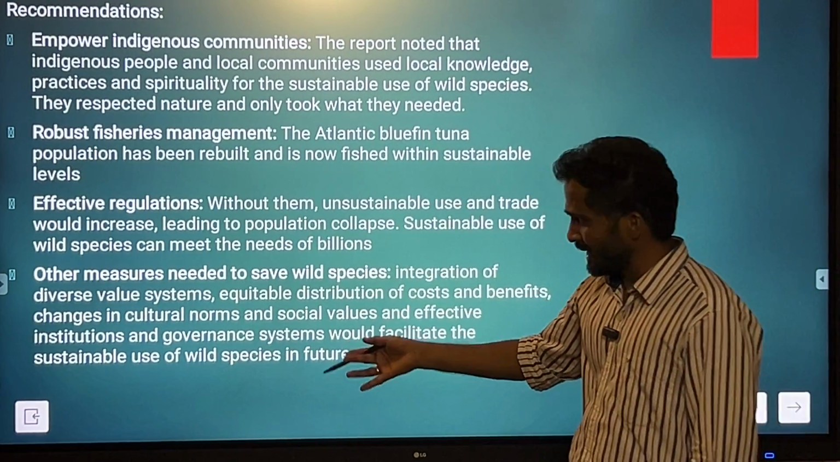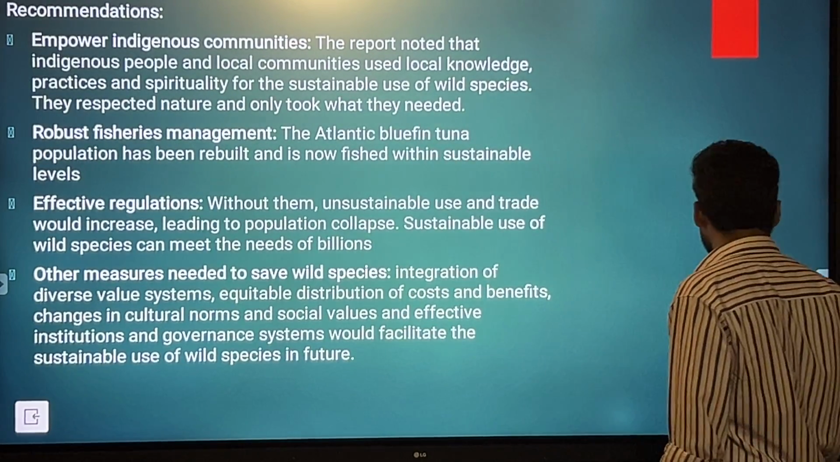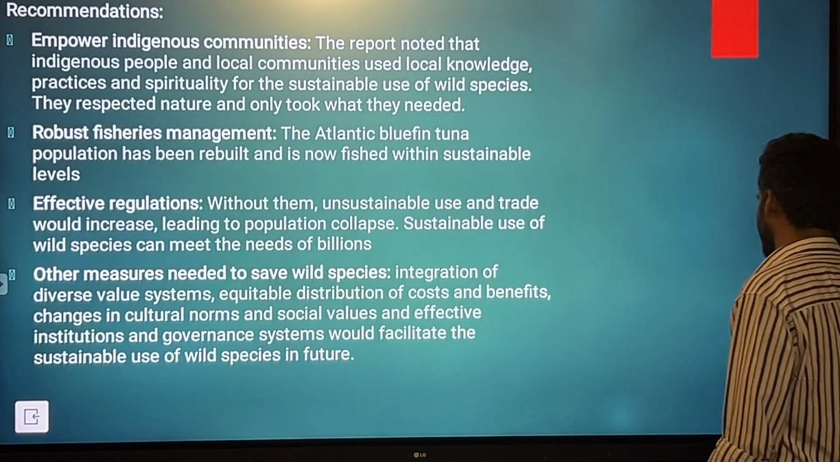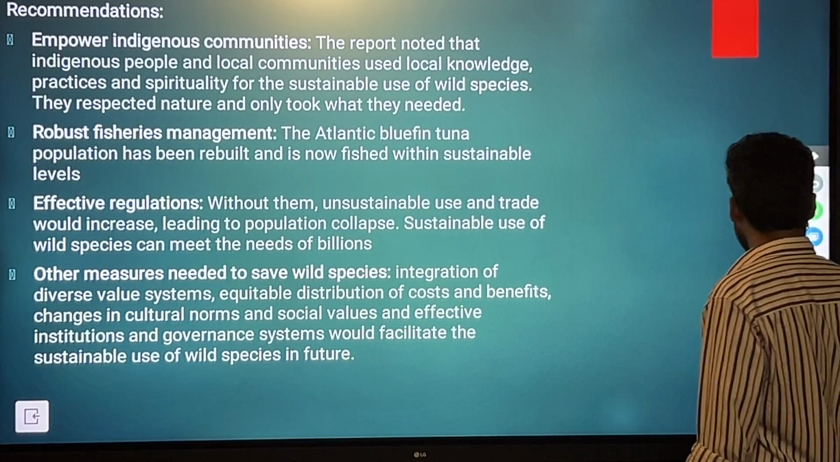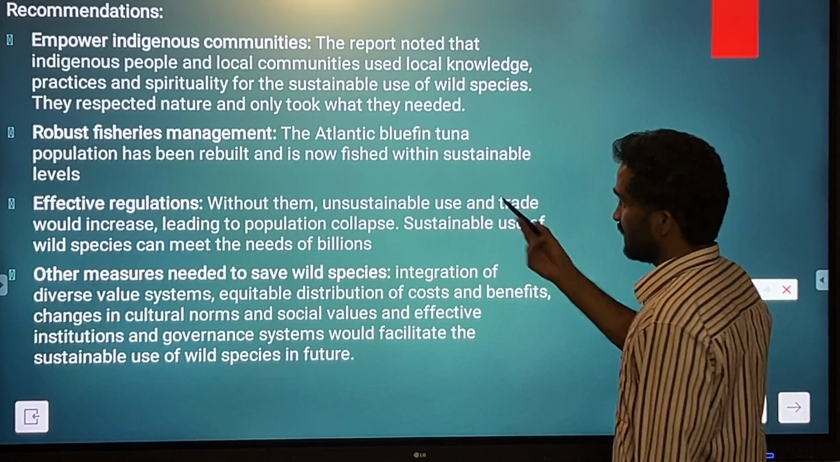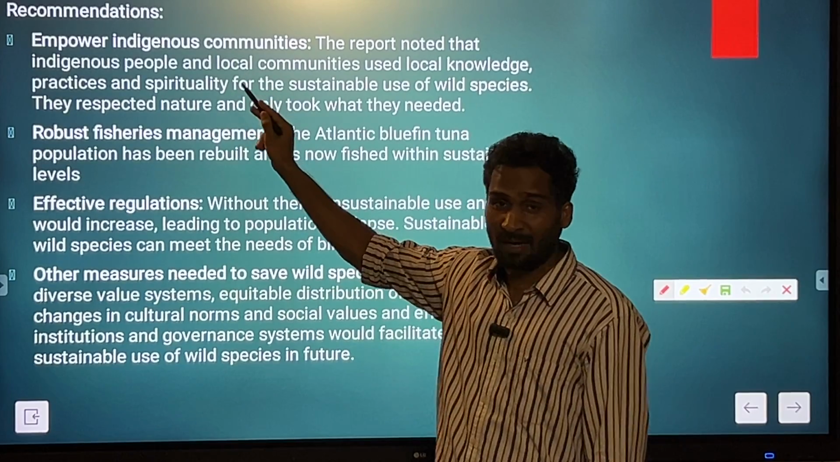Certain recommendations have been given. It is only important for the mains examination, not for the prelims. So let's have a look at the recommendations as well once. So first recommendation, empower indigenous communities.